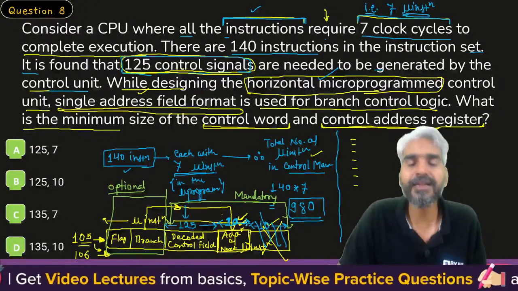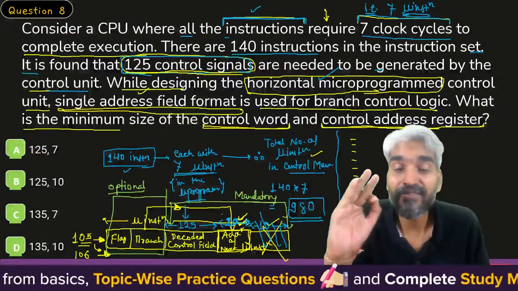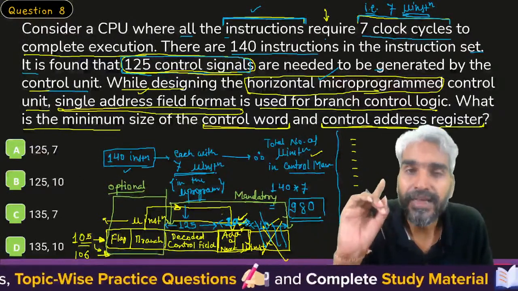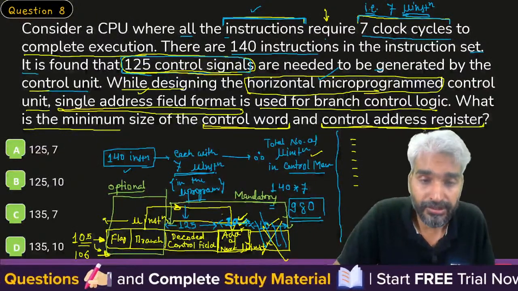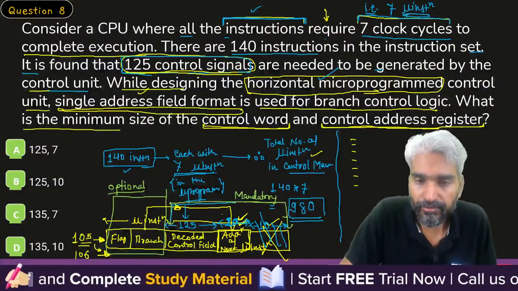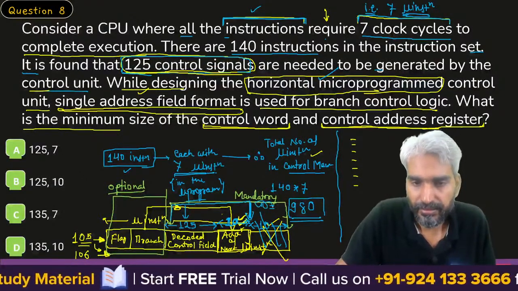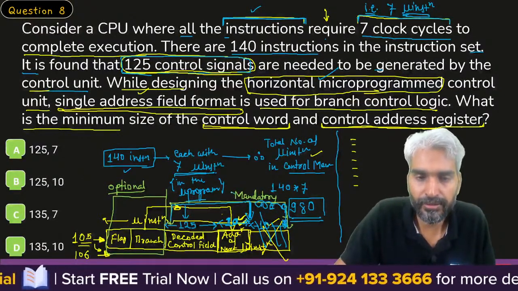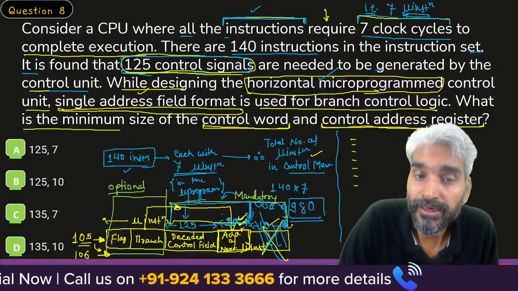Sir, 980 bits will be required. To identify 1 out of 980 instructions, 10 bits will be required, log of 980 base 2. Sir, so these two fields will formulate your control word, up to this only. This is an extra bit. So these two fields will formulate the control word.